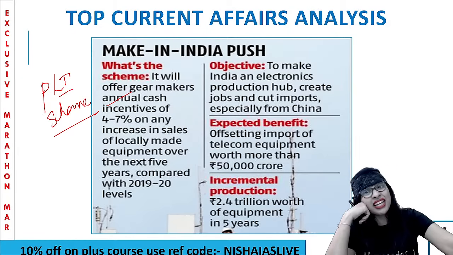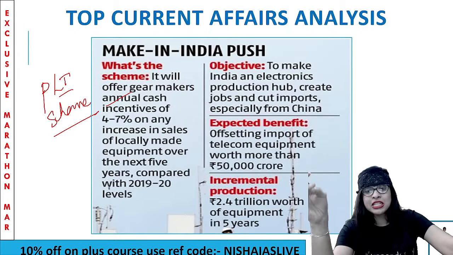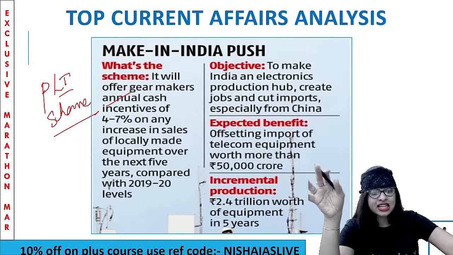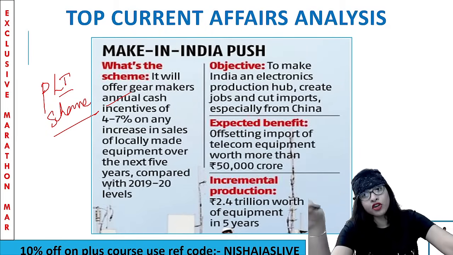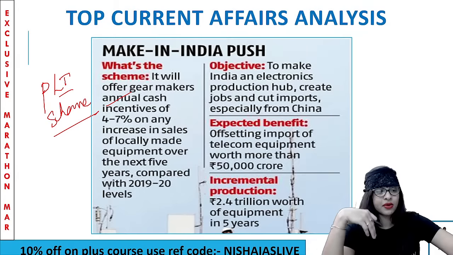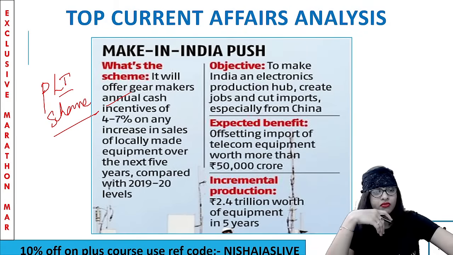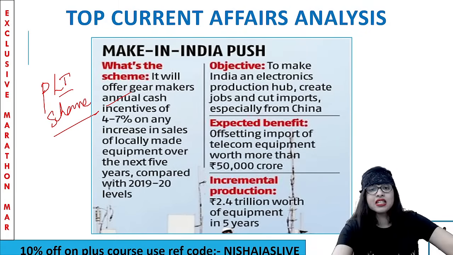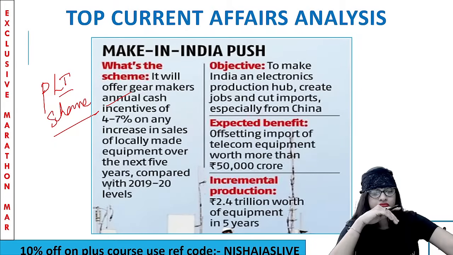I have taught you the PLI for textile sector. Remember? PLI for pharmaceutical sector, PLI for automobiles, PLI for textile. All these are current affairs only. That is September 2021 current affairs, PLI for textile. I've taught you in the editorial classes. I don't know whether people have remembered or not. Anyways. So what is the PLI scheme, guys? Tell me what is the PLI scheme?